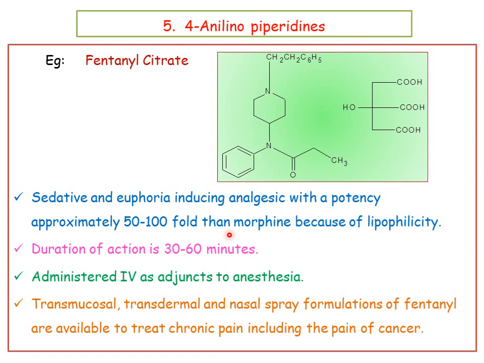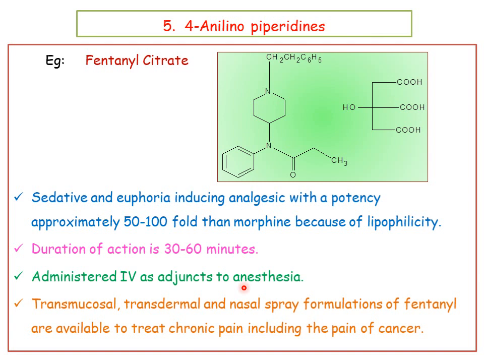So all these opioid analgesics generally produce common side effects such as sedative and euphoric effects. But when compared with morphine and codeine, fentanyl is 50 to 100 times more potent than morphine because of its highly lipophilic character. Because of high lipophilicity, it easily crosses the blood-brain barrier and acts on the central nervous system. And the duration of action of fentanyl citrate is 30 to 60 minutes,